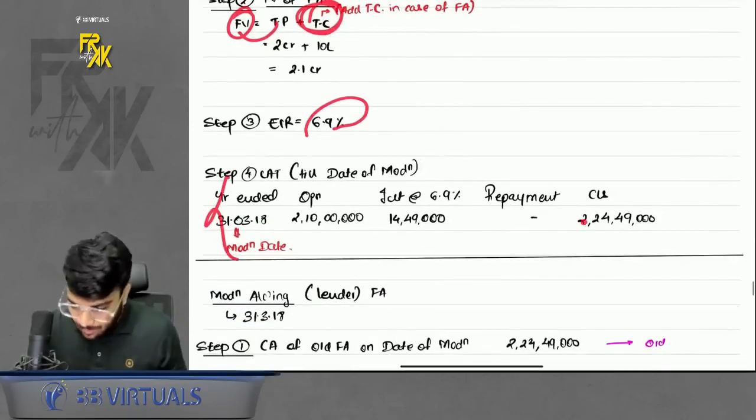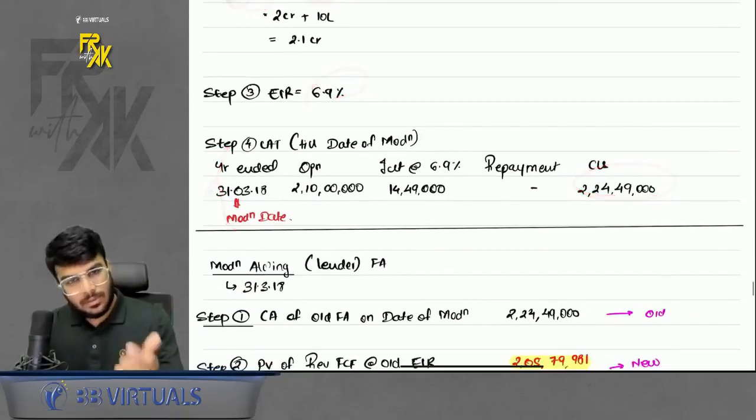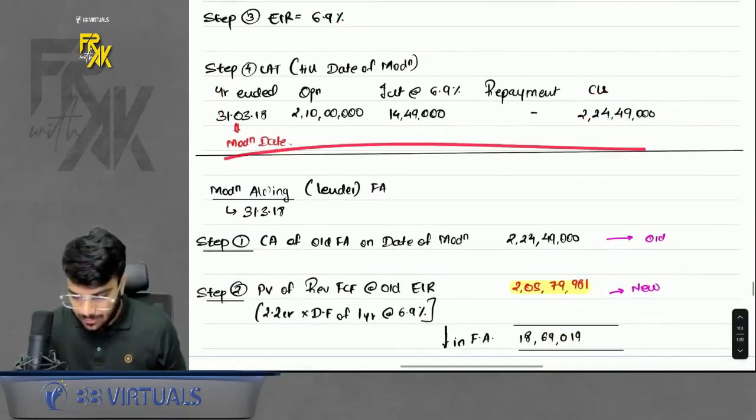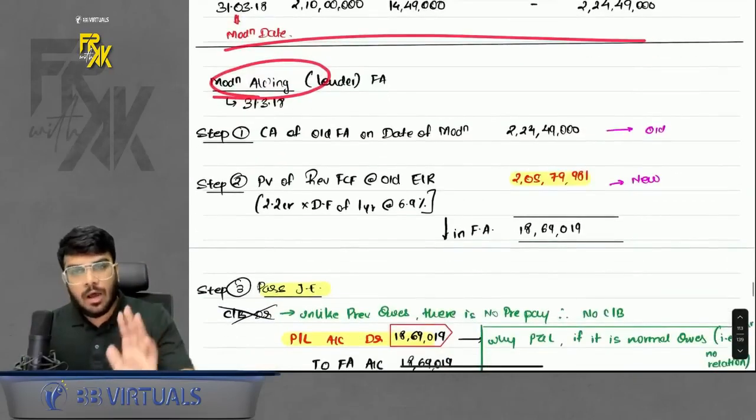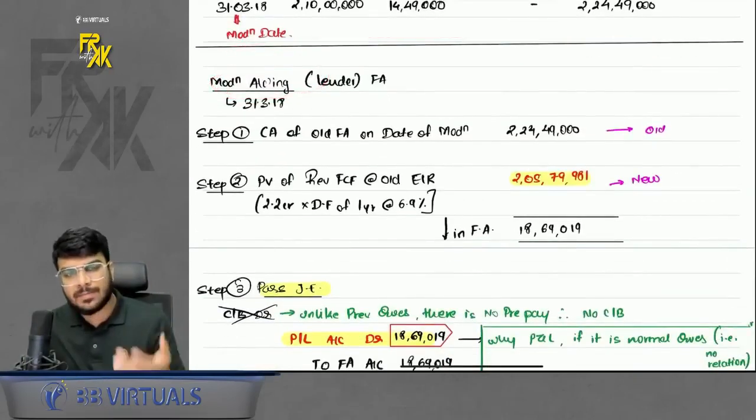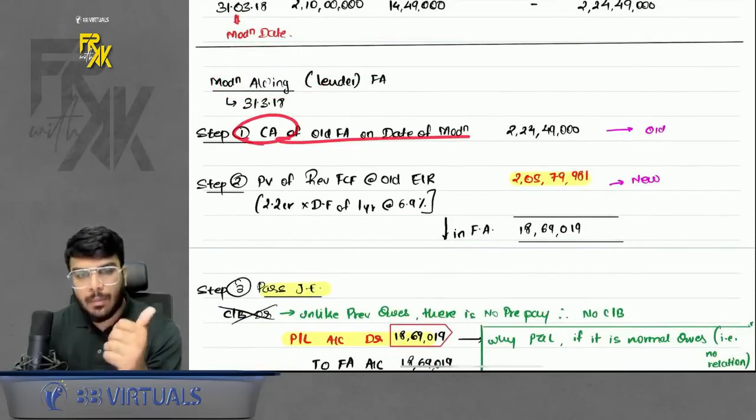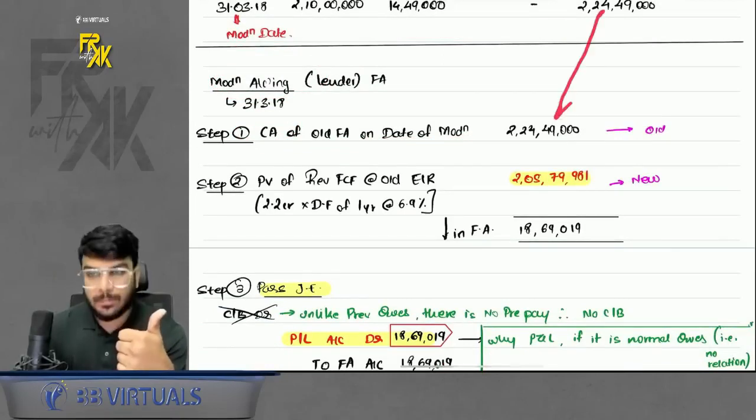LAT you prepare only for 1 year, because after 1 year there is some modification happening. Done till that year. Then modification accounting you will do. How will you do the modification accounting? Follow the steps. First step, find the carrying amount of the old financial asset through the previous LAT.